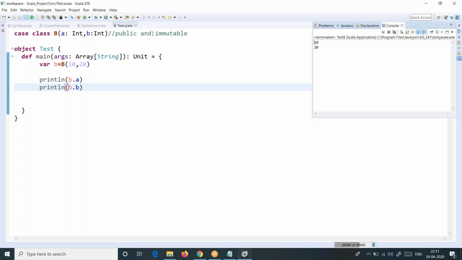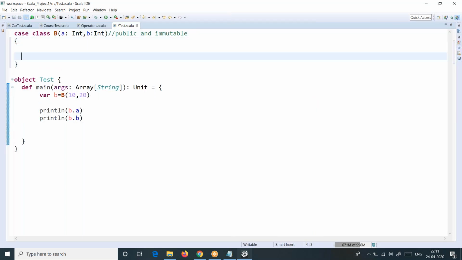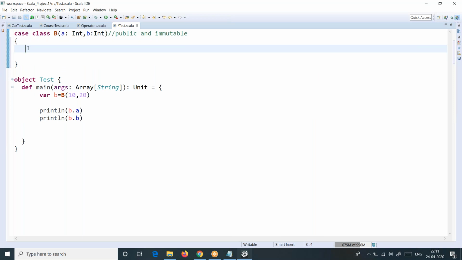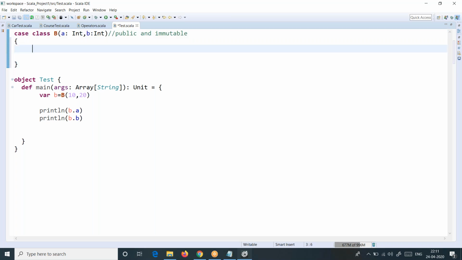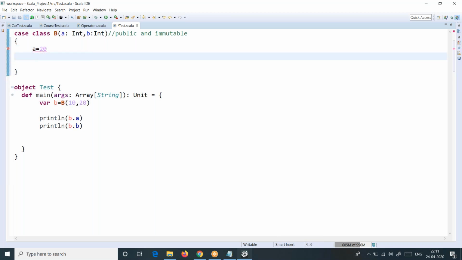Now let's modify these values and see if we can reset these variables with some other values in the constructor itself, in this primary constructor. Right? This is by default a primary constructor. So now I try to change this to 20, and I change this to 30.